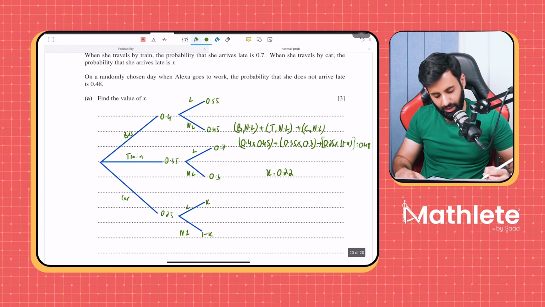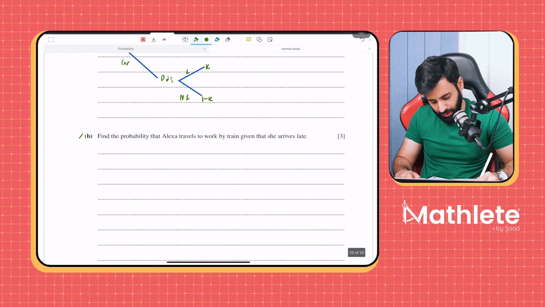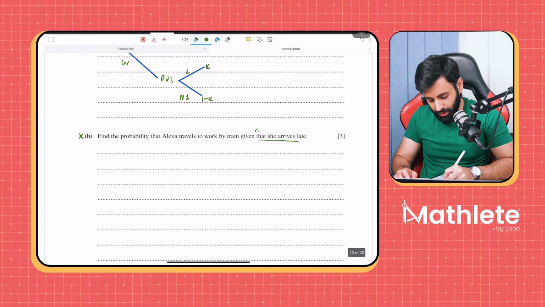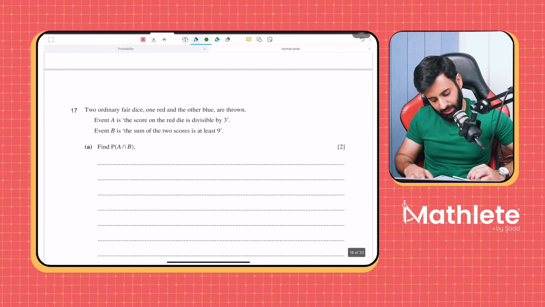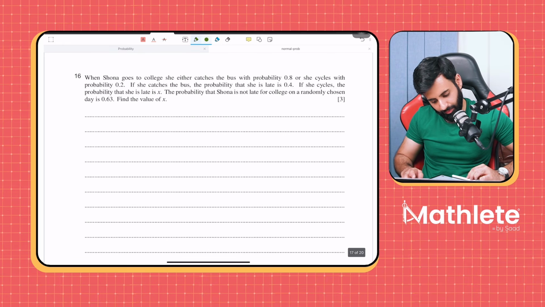0.22. Okay, now there is a second part to this question which we're going to skip for now because this is conditional probability. Okay, so we're going to skip this now. Inshallah, in the next class, when we do conditional probability, we'll do this. In the meantime, I will still like us to do another question.